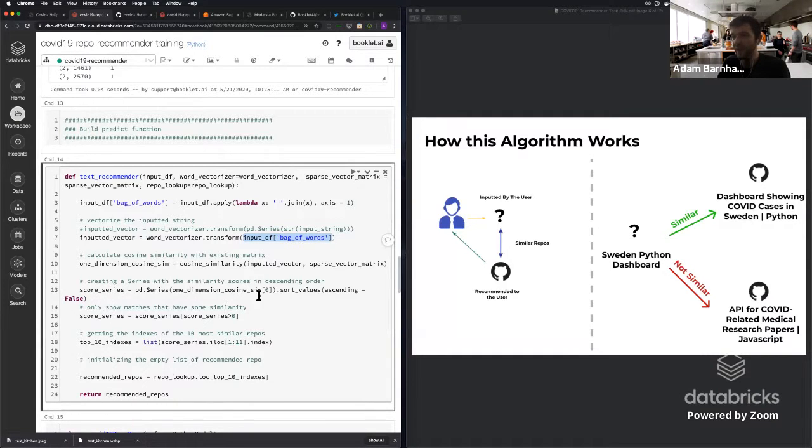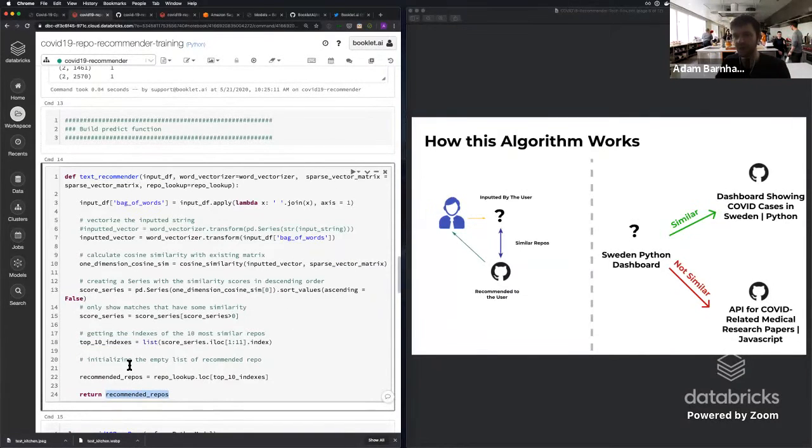But what we want to do is figure out which ones are most similar based on the input vector and all of the repositories that we have in our list. Once we come up with a similarity, we can go through and find the top 10 most similar repositories to what we actually inputted, and then return those repositories as the recommendations.